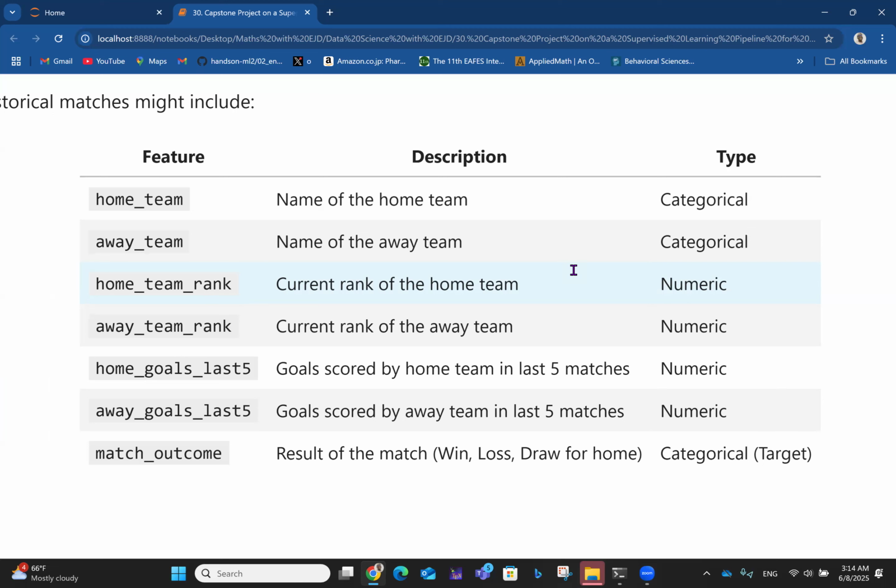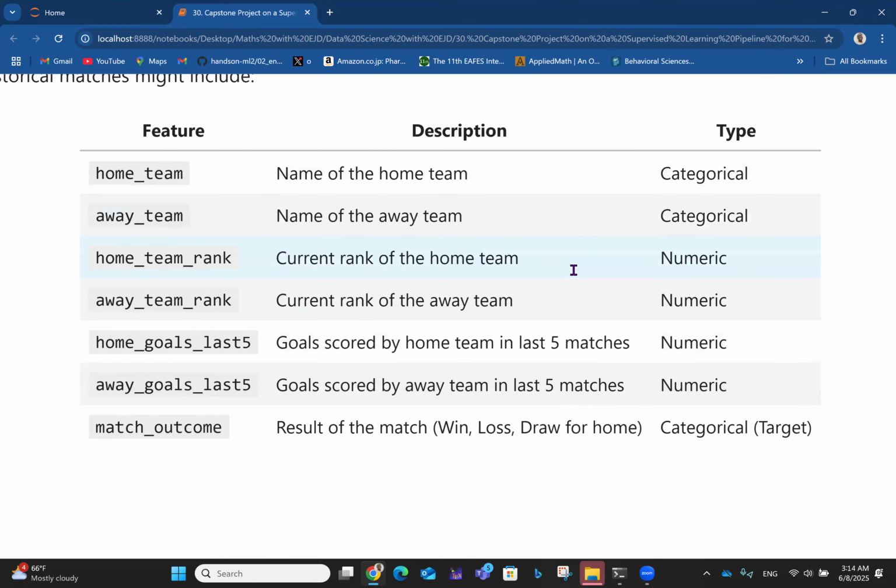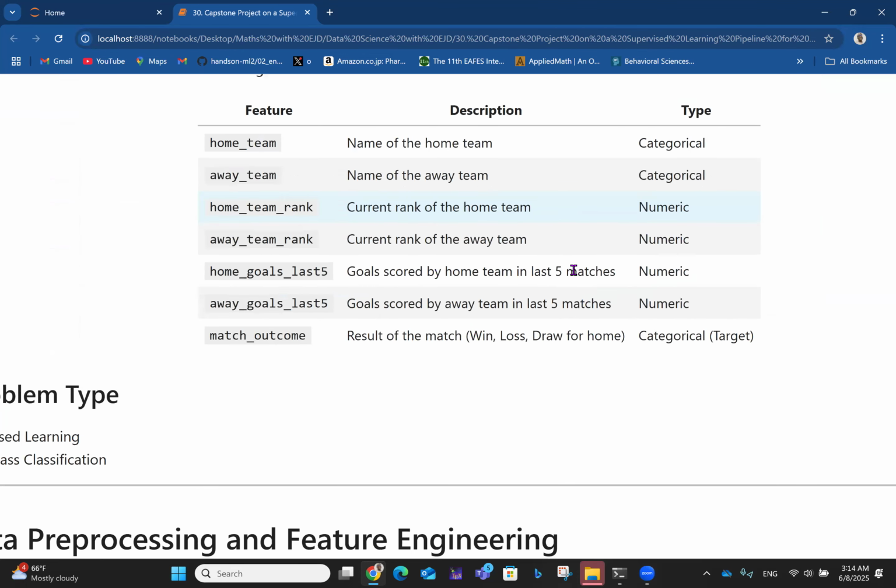So the focus is on the home, right? So if you see a win, that's for the home team. If you see a loss, that's for the home team. If you see a draw, of course, that means both of them had the same goals. And the type of data here is categorical in nature. So that's the kind of thing we're dealing with since we are talking about sports prediction.